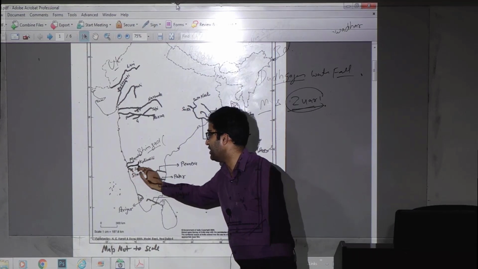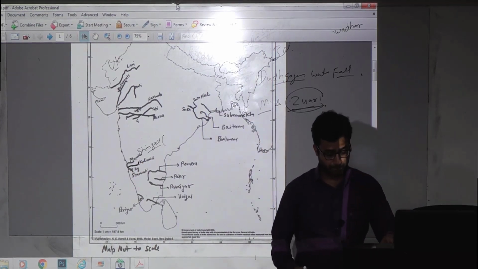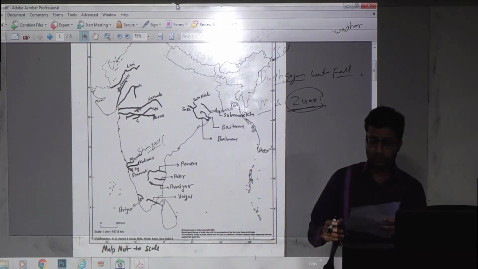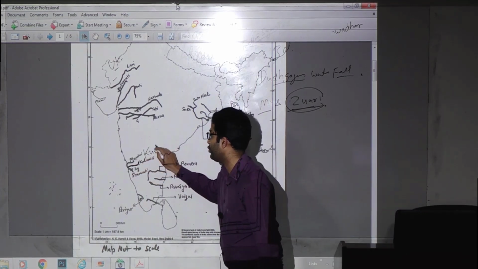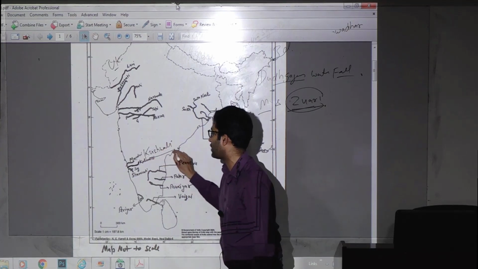Next is Kali Nadi. The source of this Kali Nadi is Kushavli.